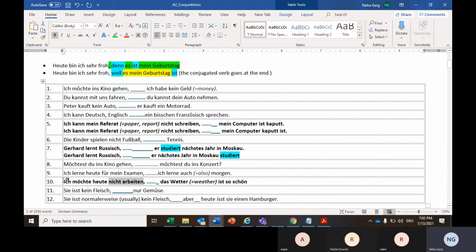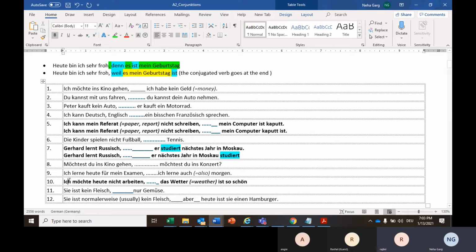Read it again and tell the correct meaning. Ich müsste heute nicht arbeiten. Meaning? First, understand the meaning of this. Then you will be able to fill in the blank.